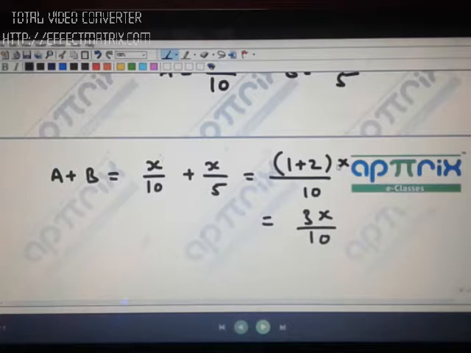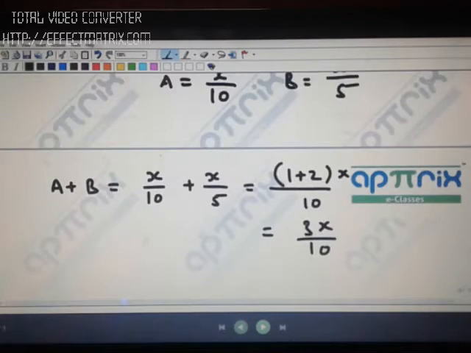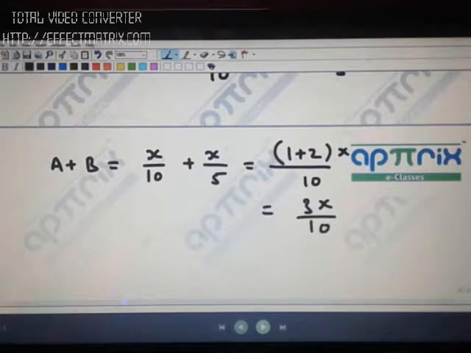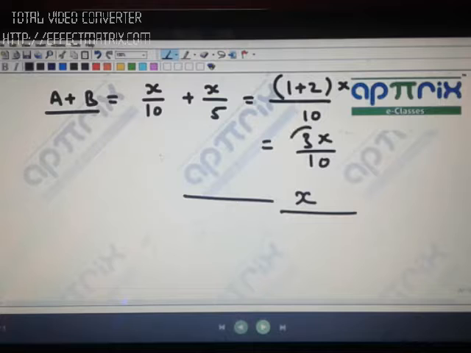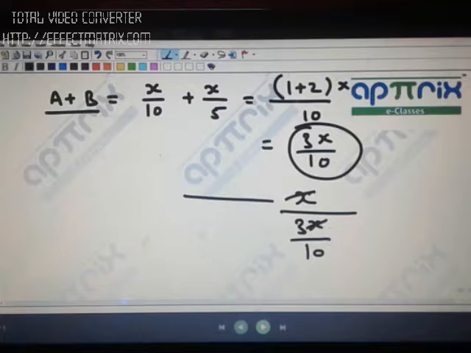No, that is not the case, Deep, that you will take 1 because 1 is a basic unit. Absurd answer this is. Okay, I'll tell you why you take 1. Just wait. If you calculate 1 day work of A and 1 day work of B, in total they will be doing 3X by 10 work. How much total work is there? Total work is X units, and A and B together are doing 3X by 10 work per day. Look, X and X are cancelled out. You are getting only 10 by 3.